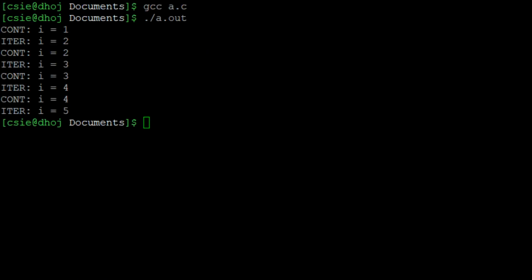And now, let's try out our program. You can understand how the for loop works by the output. CONT lines are printed by the content of the brackets, and ITR lines are printed by the iteration part. We can find that each time the content is run, the iteration part will then be run.